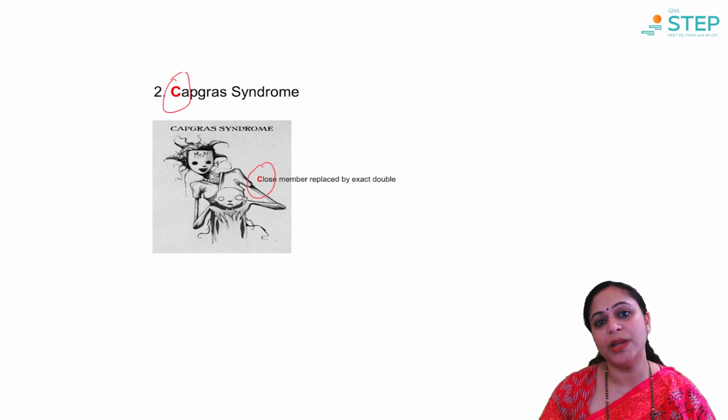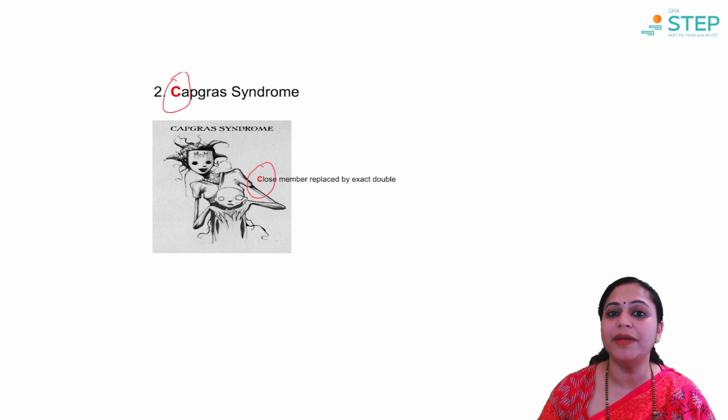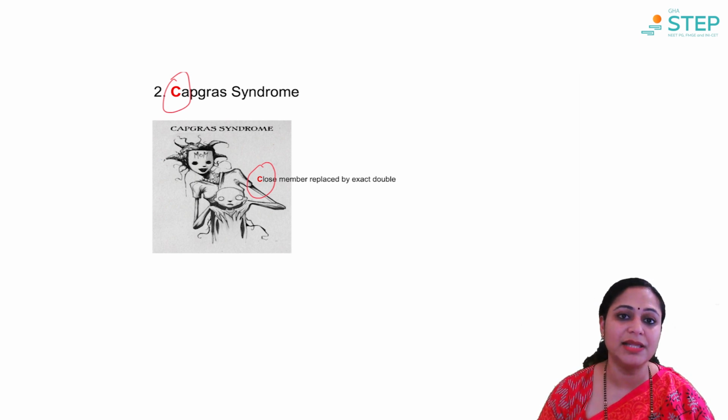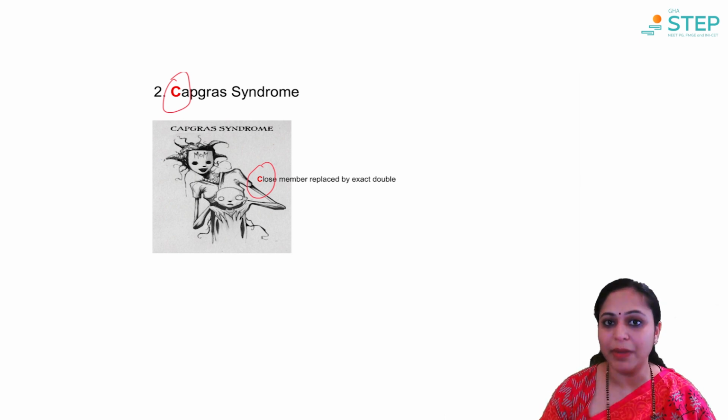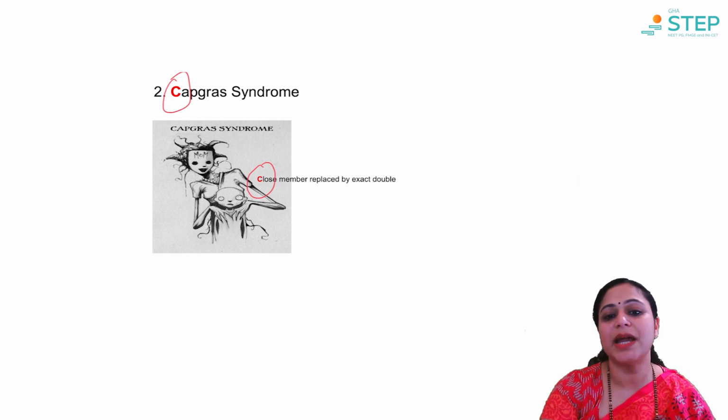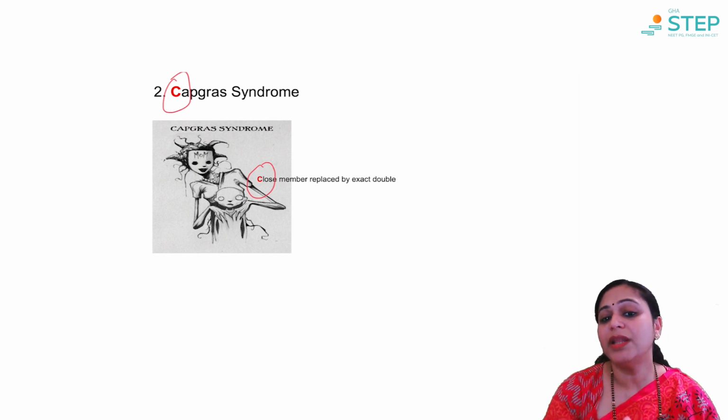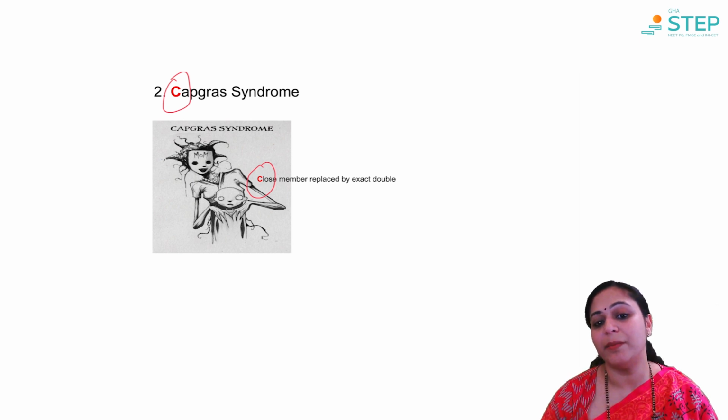Usually the MCQs will direct you in this way. For example, they would state that a 30-year-old male feels that the wife has been replaced by someone else. Or, as I said in the previous MCQ, that the son feels that the mother has been replaced by someone else. So in both the MCQs, the wife or the mother is a close family member. And C in Capgras and C in close are mnemonic for each other. Even in the image, you can see that the mother is being replaced, is what the son feels. So Capgras syndrome is where the close family member is replaced by an exact double.